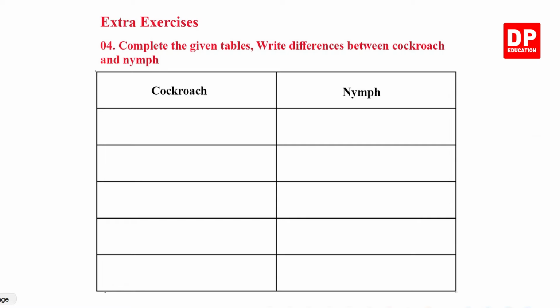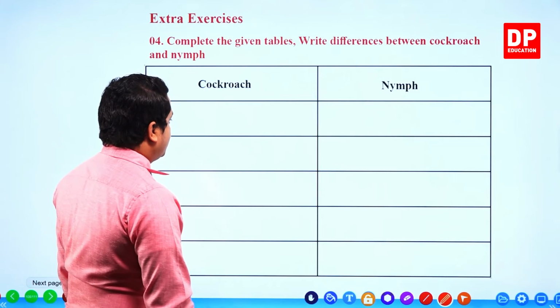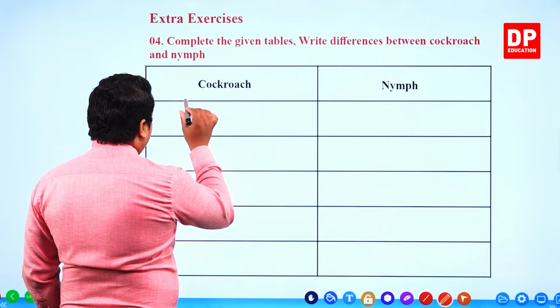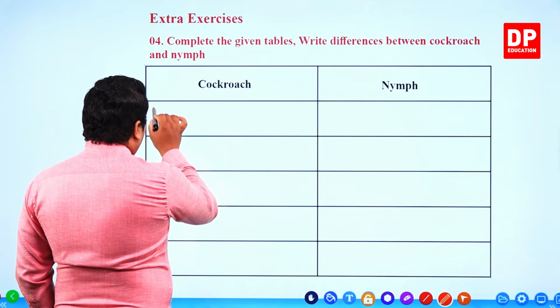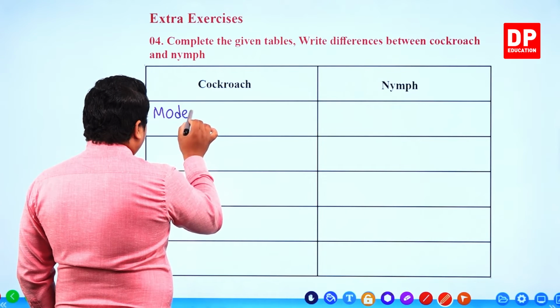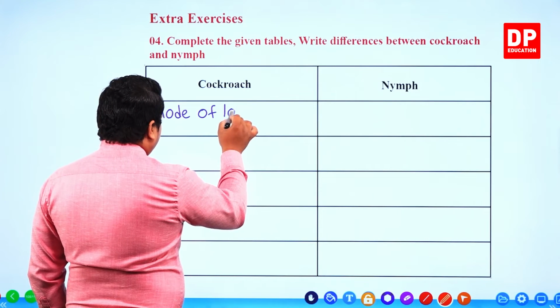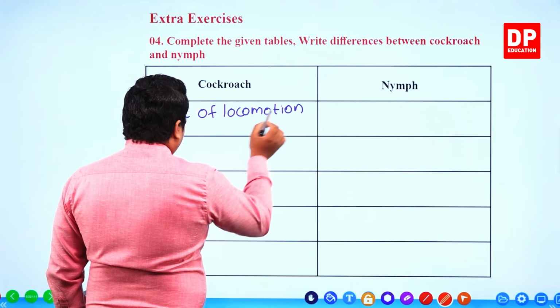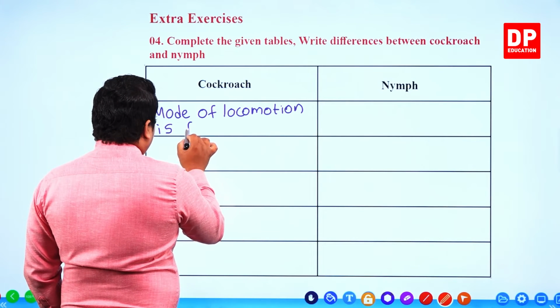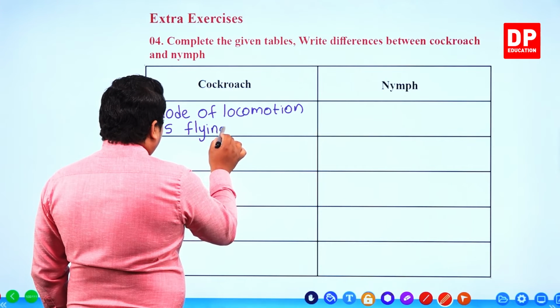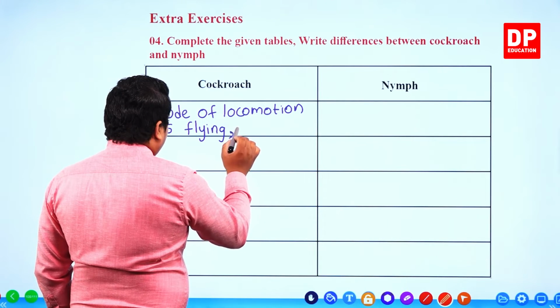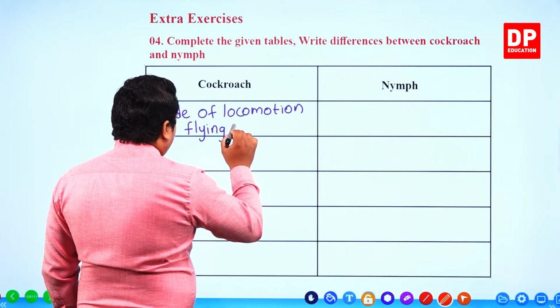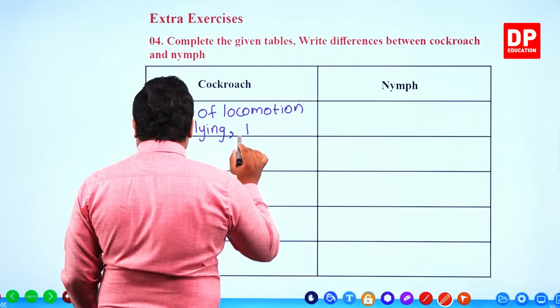Write differences between cockroach and the nymph. So you have to write down differences between cockroach and the nymph. If you take cockroach, mode of locomotion is flying, then we can say crawling is much better.